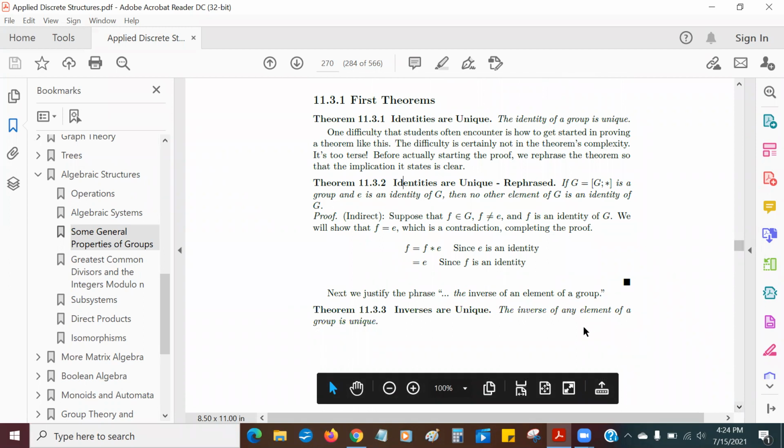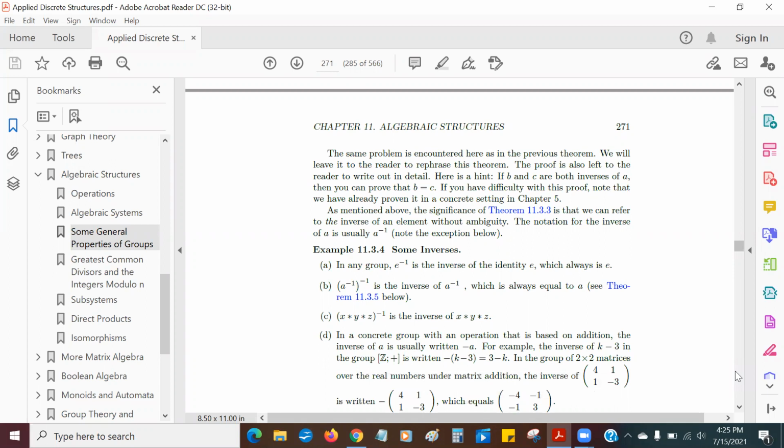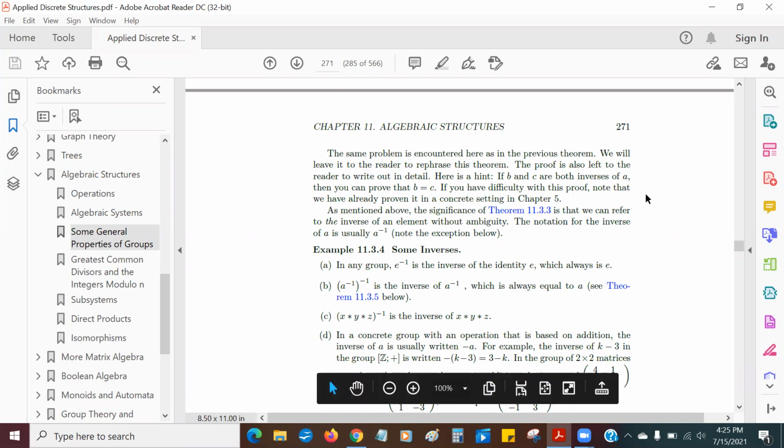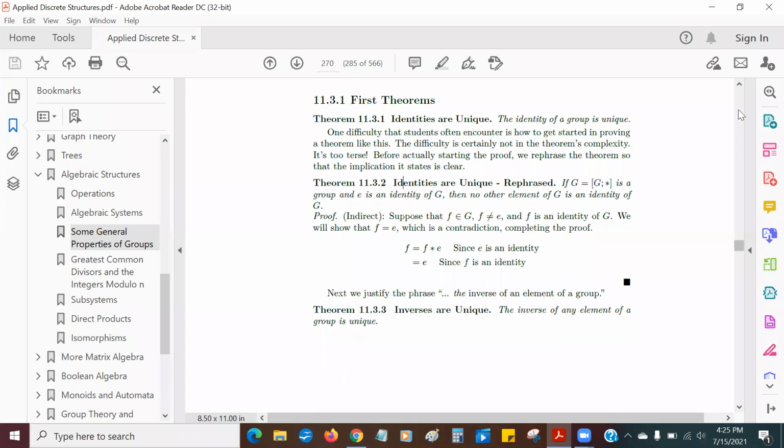Further, inverses are unique. The inverse of any element in a group is unique. And this has to be proven, and it has to be restated or rephrased, I should say. So let's rephrase this in a way that it's going to make more sense.